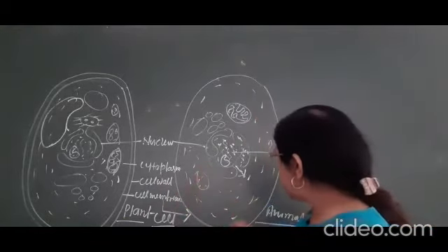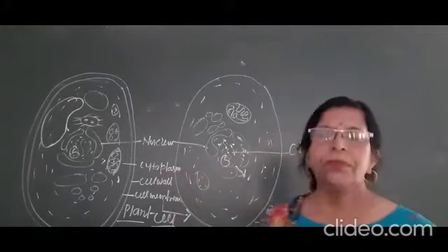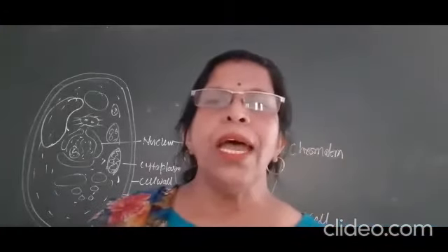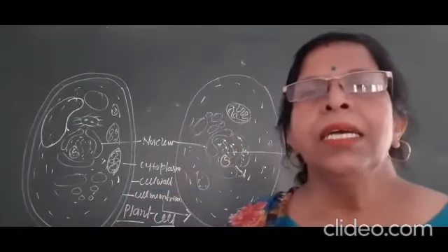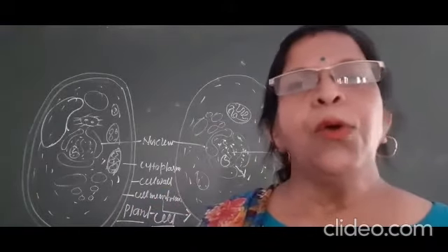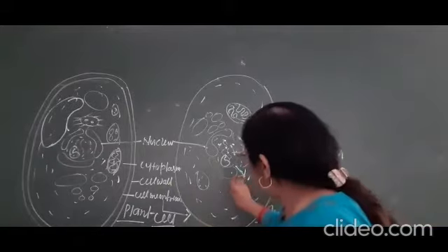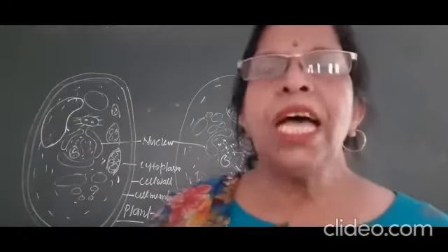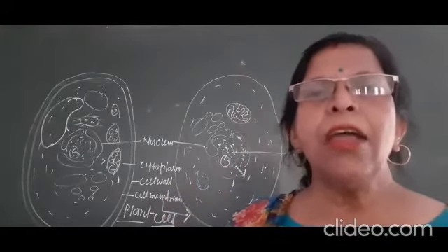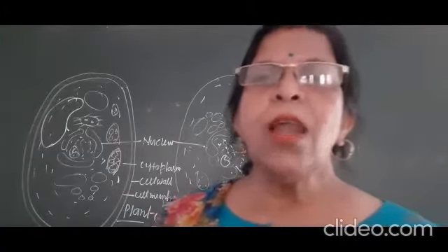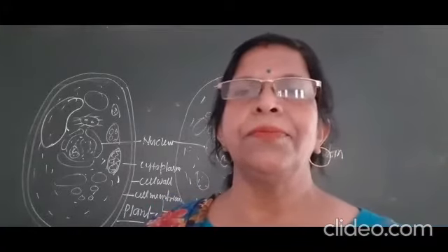The second part is the cytoplasm. Nucleoplasm is present inside the nucleus, but outside the nucleus, cytoplasm is present. In the cytoplasm, all the cell organelles are present.